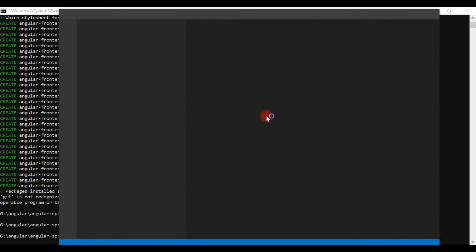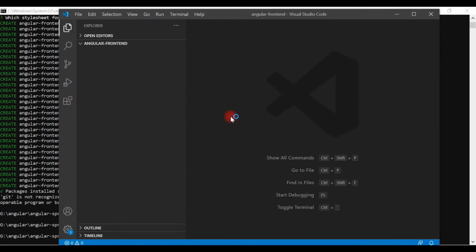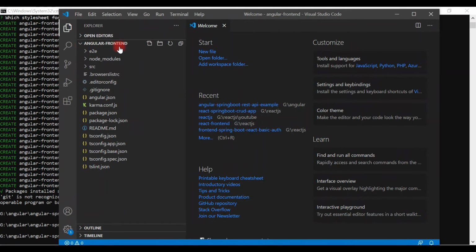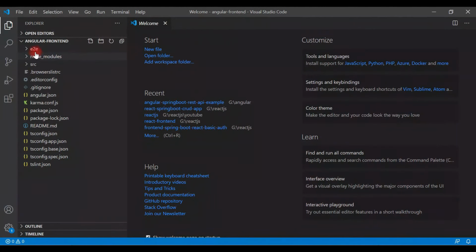I hope you are following the steps. So in VS Code IDE, you can see here angular frontend. This is our Angular application and it has a bunch of files. We'll look into the important files a bit later. First, let's go ahead and run our Angular application.